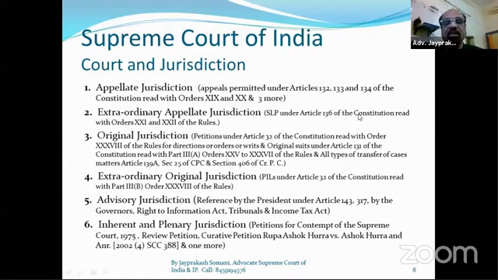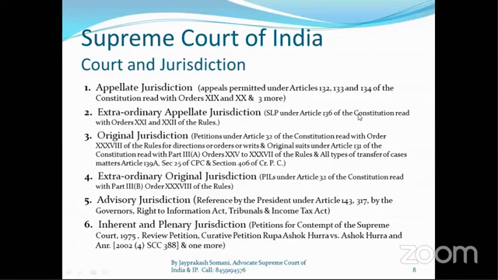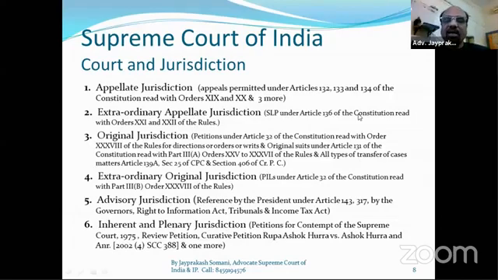For example, a dispute between two states. Suppose Maharashtra and Karnataka have some dispute. Neither High Court has the power to give an order against the other state. The High Court of Bombay, that is the High Court of Maharashtra, does not have power to give an order to Karnataka, and the High Court of Karnataka does not have power to give an order to Maharashtra. So when a two-state dispute is there, these matters will be solved in the Supreme Court under this original jurisdiction.